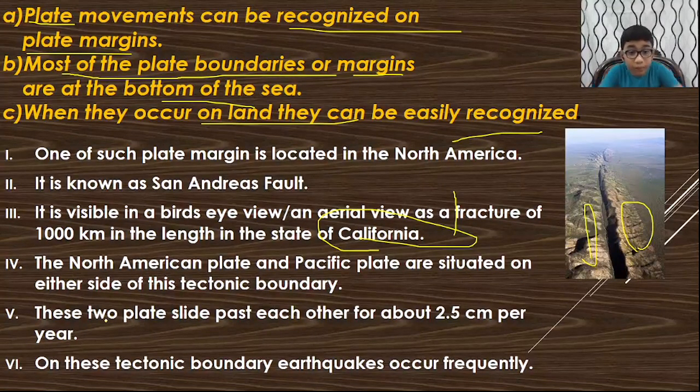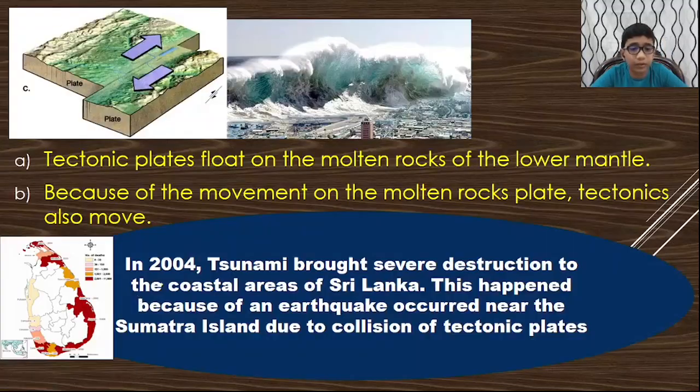These two plates slide past each other at about 2.5 centimeters per year. On this tectonic boundary, earthquakes occur frequently. That's the San Andreas Fault.